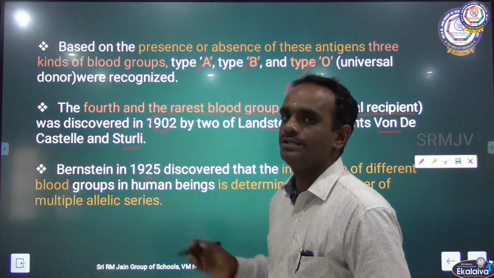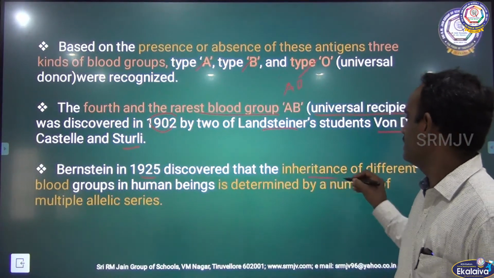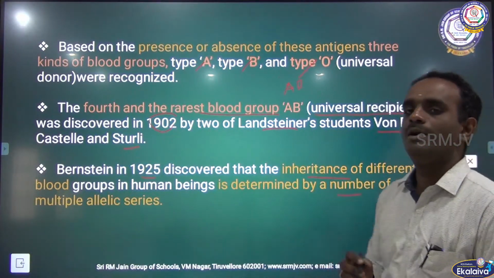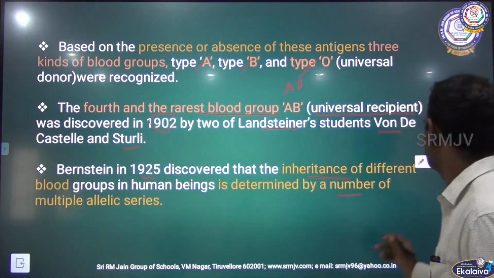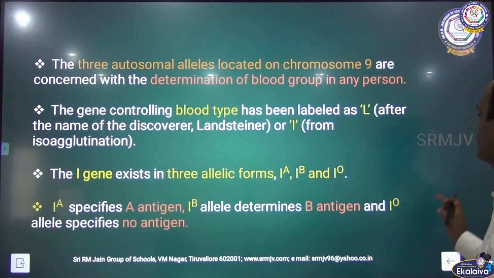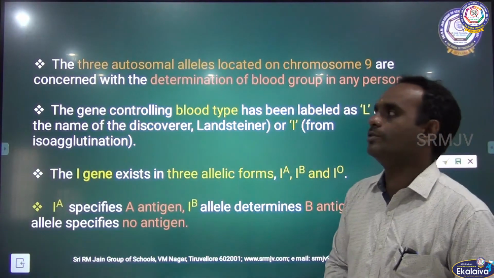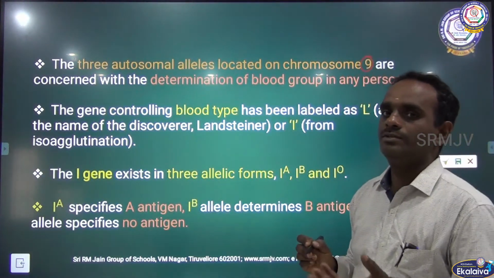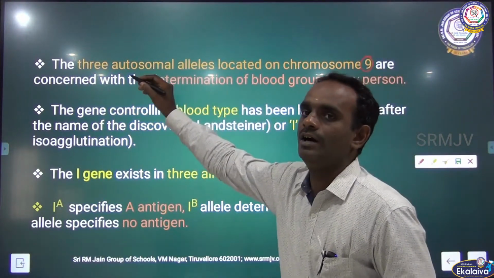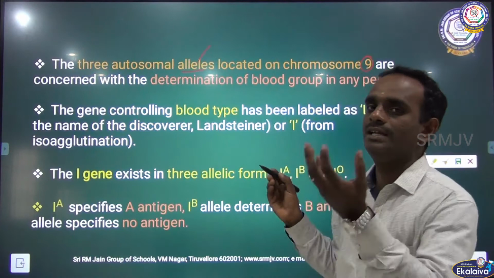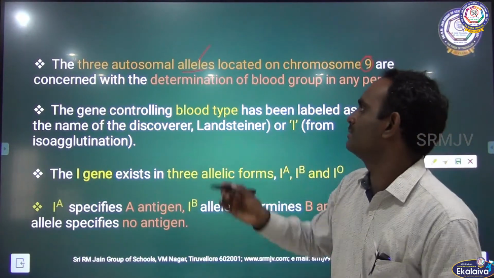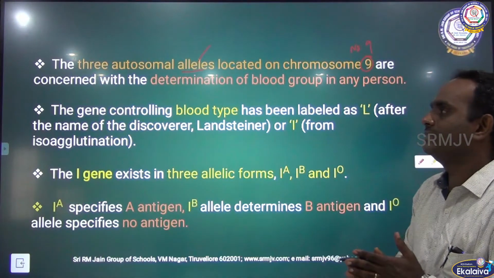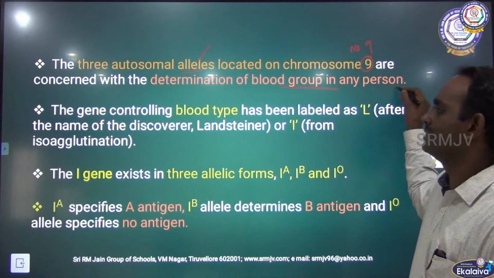Bernstein, in the year 1925, discovered that the inheritance of different blood groups in human beings is determined by a number of multiple allelic series. The three autosomal alleles are located on chromosome number 9. Alleles means the alternative forms of the gene. Chromosome number 9 is concerned with the determination of blood groups in any person.